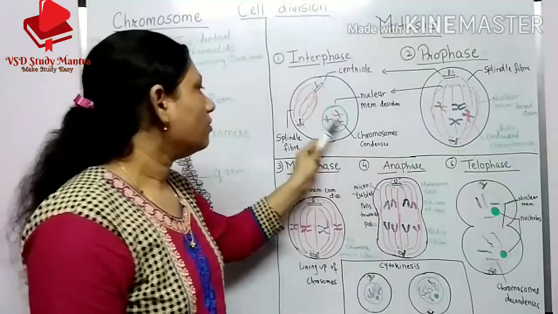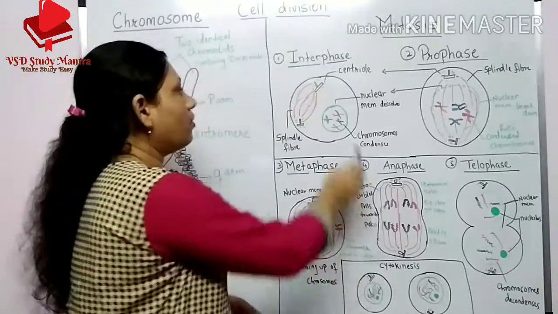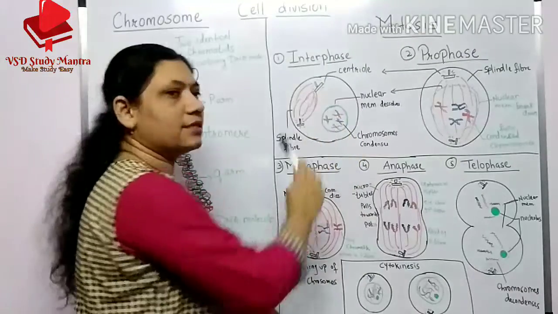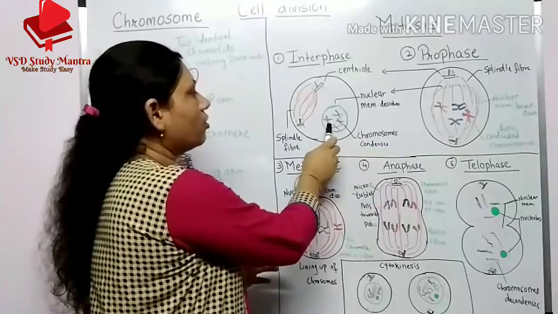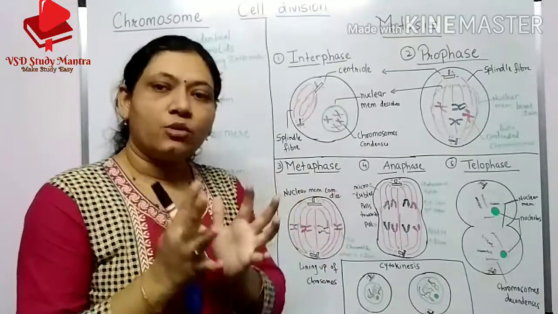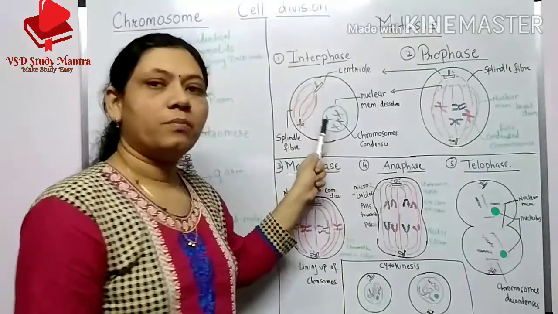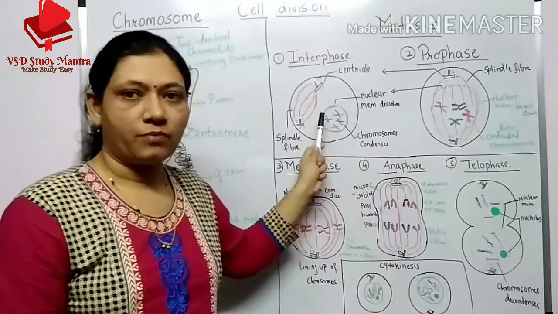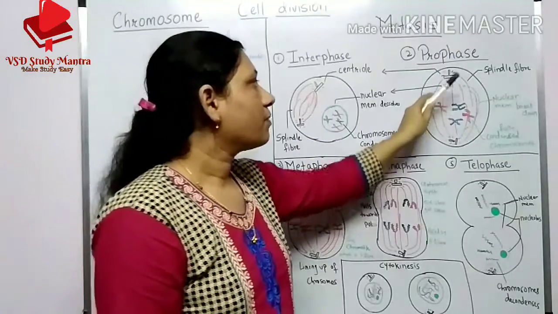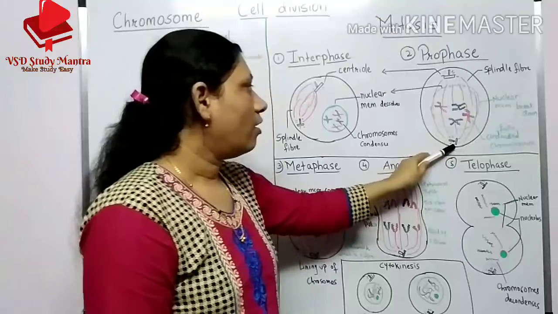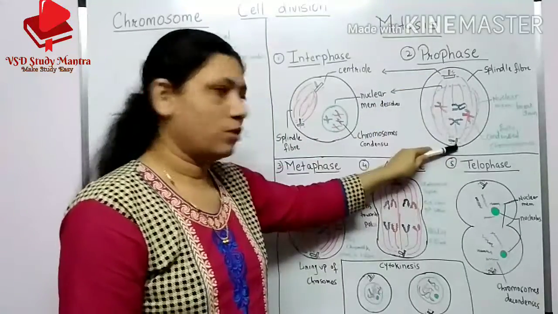Okay, so what happens here? The nuclear membrane starts to dissolve and the chromosomes start to condense. This is the main purpose of this stage. After that, in prophase, the centrioles go towards the opposite poles.